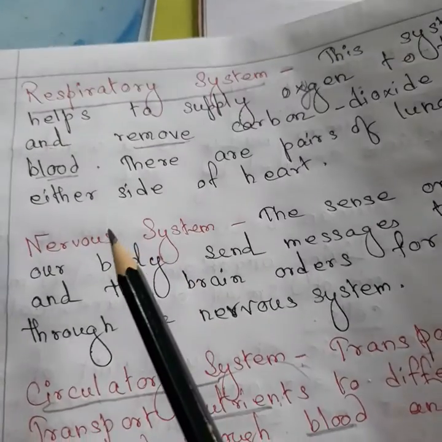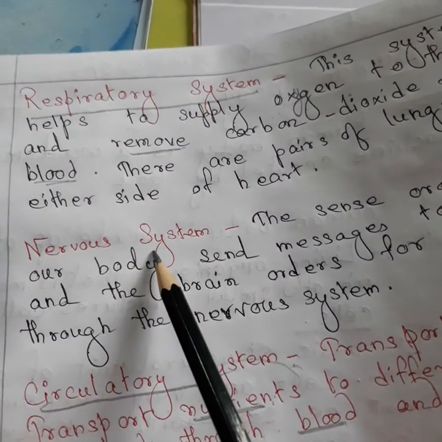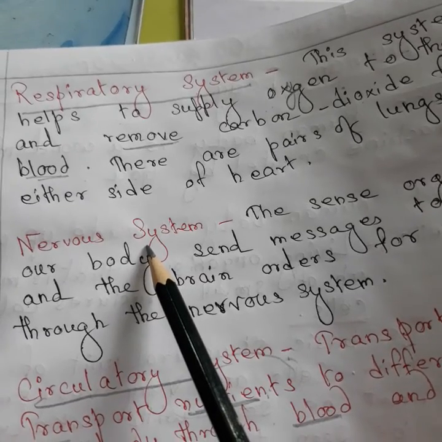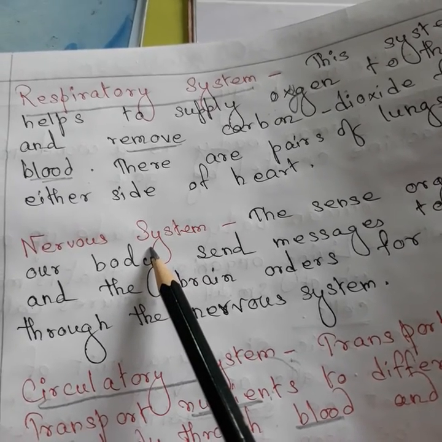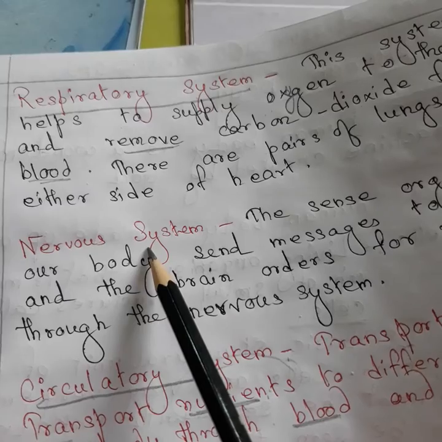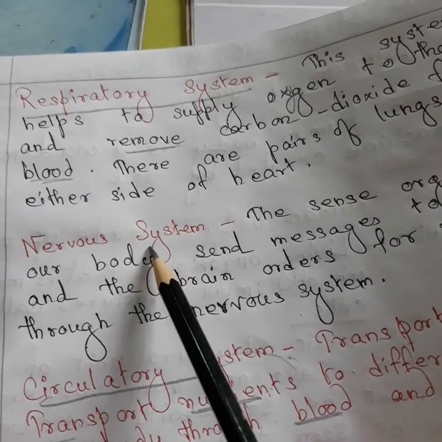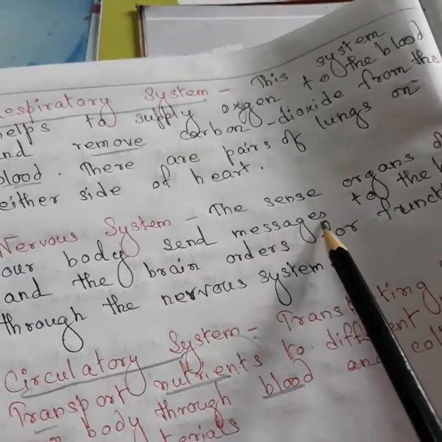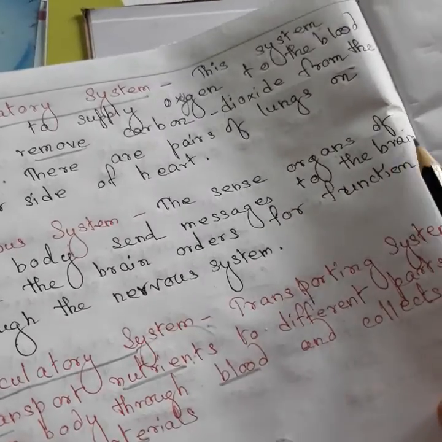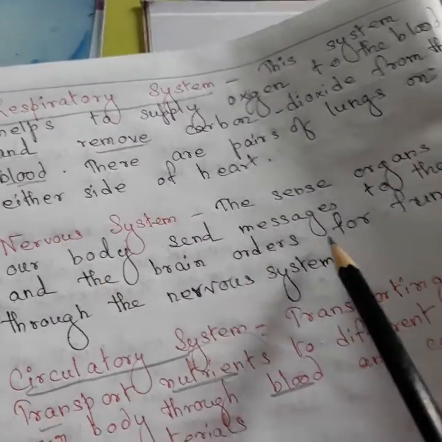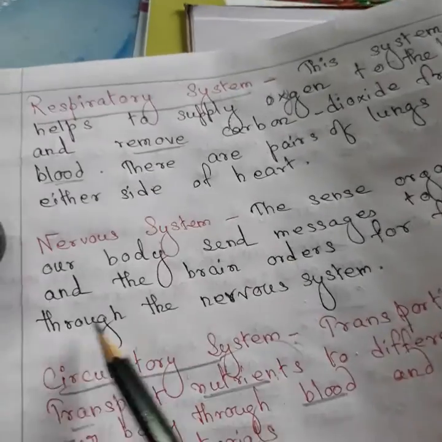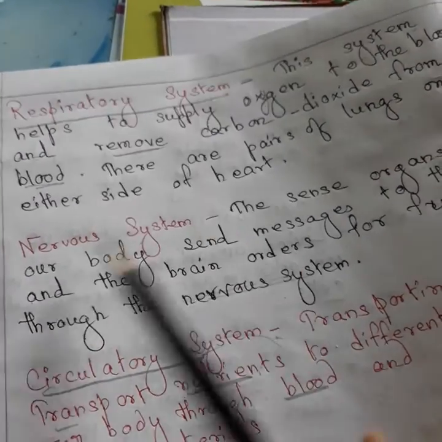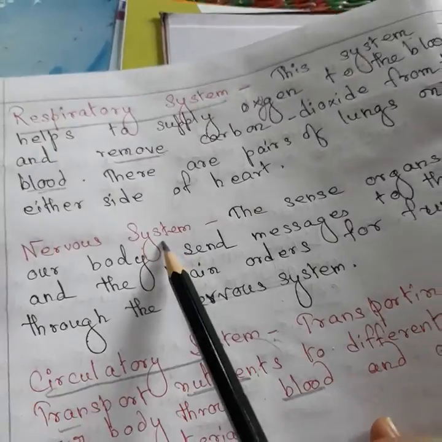Next comes the nervous system. We know what sense organs are: eyes, ears, nose, tongue and skin. These are called sense organs. Now the sense organs of our body send messages to our brain, and the brain orders for function through the nervous system. So this is the function of the nervous system.